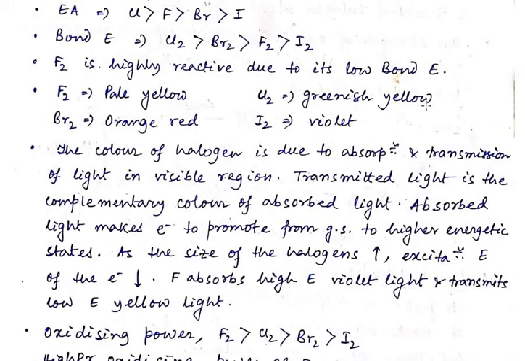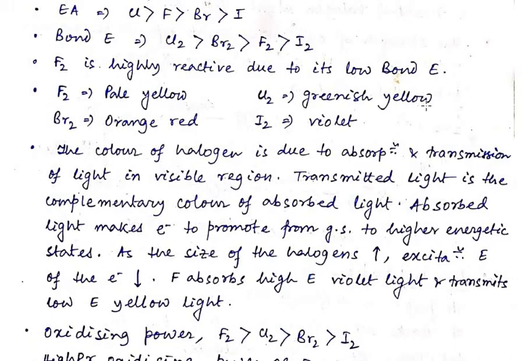As the size of the halogens increases, the excitation energy of the electron decreases, and thus fluorine absorbs high energy violet light and transmits low energy yellow light. For that reason we observe the color of fluorine as pale yellow.